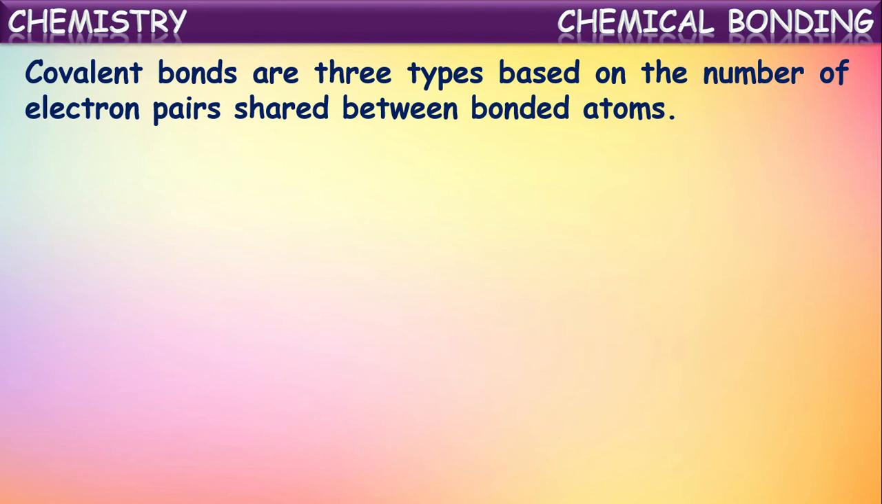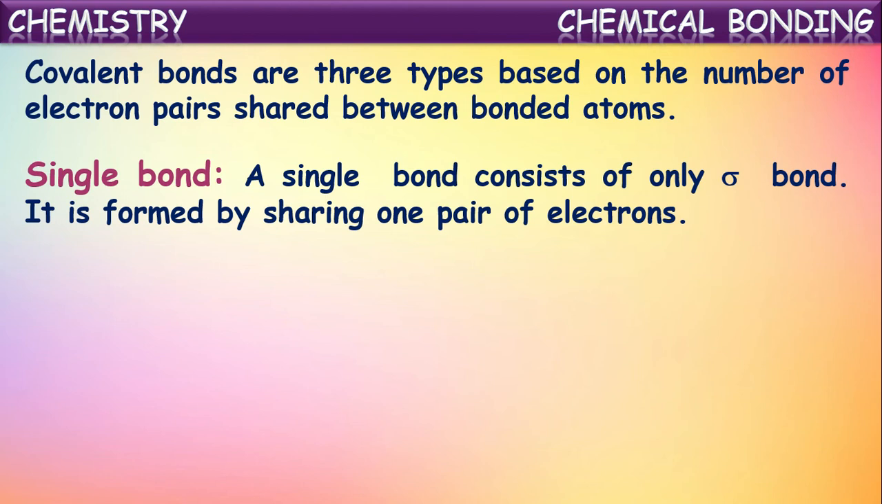In another way, covalent bonds are of three types based on the number of electron pairs shared between the bonded atoms. So covalent bonds can again be classified into three types based upon the number of electron pairs shared between the bonded atoms. They are single bonds, double bonds and triple bonds. Let us talk about the single bond here. A single bond consists of only a sigma bond. It is formed by the sharing of one pair of electrons between two atoms. So when two atoms share a pair of electrons between them, the covalent bond formed is called a single bond, a single covalent bond.